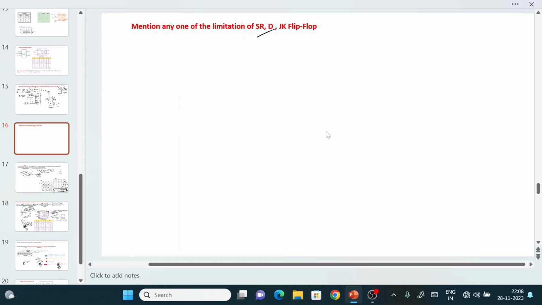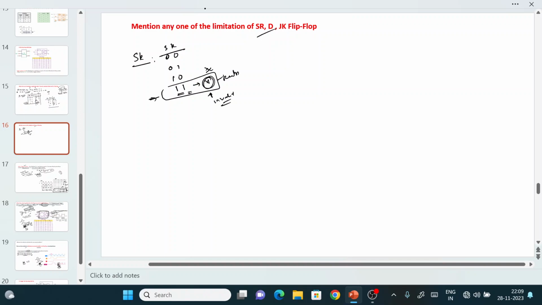The next type of question asked is: mention any one limitation of a particular flip-flop. It may be the SR flip-flop, the D flip-flop, or the JK flip-flop. The SR flip-flop is valid for the 0,0, 0,1, and 1,0 input conditions. The moment S equals 1 and R equals 1, we get the invalid condition. So we do not use S equal to 1, R equal to 1 in a real-time environment, because it does not produce a proper output; it produces an invalid or indeterminate output.